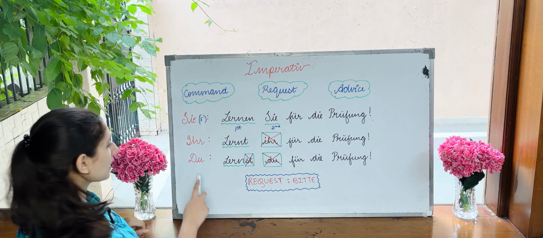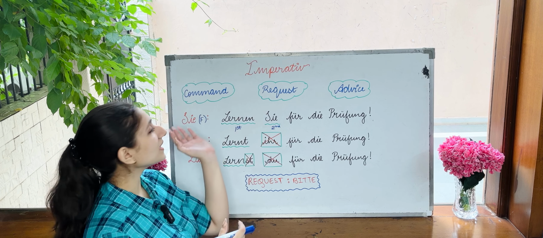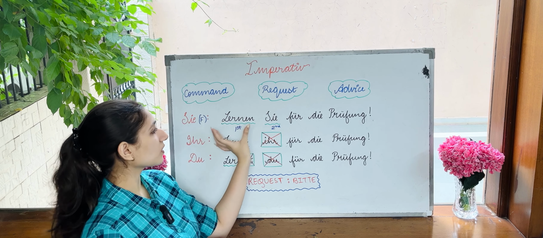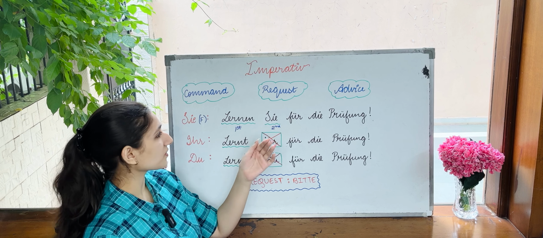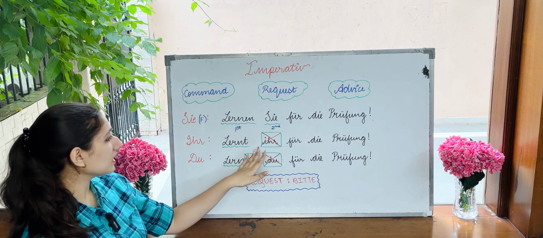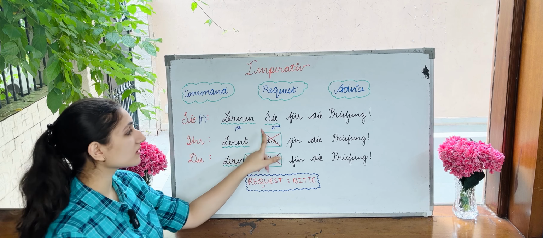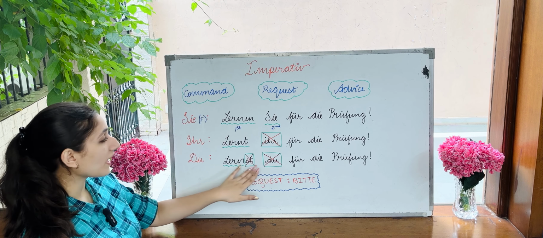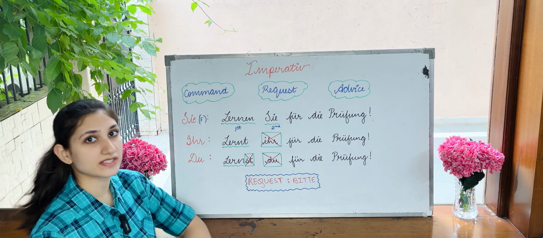With du, st ending. The conjugation of lernen with du is lernst. St ending will be removed. And the du subject also. Lern für die Prüfung. We will not have st, we will not have du, we will not have ihr. Only the subject Sie has the conjugation as it is and the subject Sie is written. Here the conjugation is same but the subject is not there. In du, st ending is removed and the subject is removed.